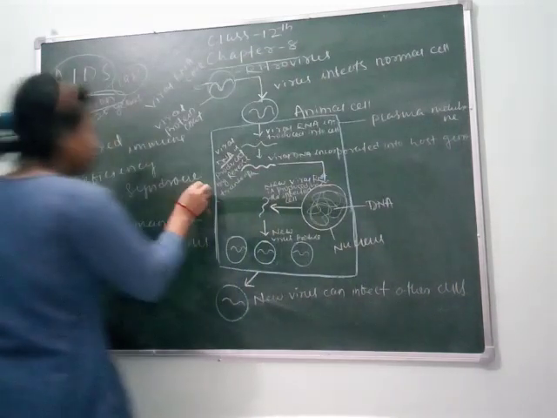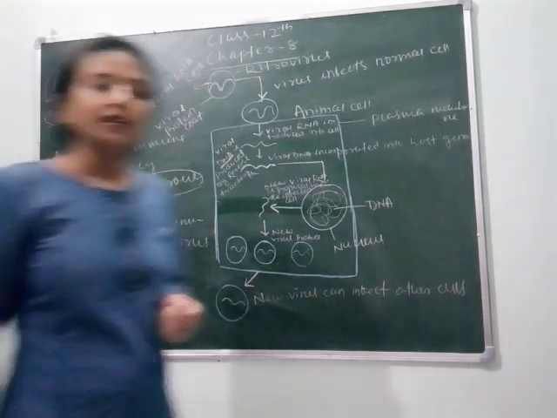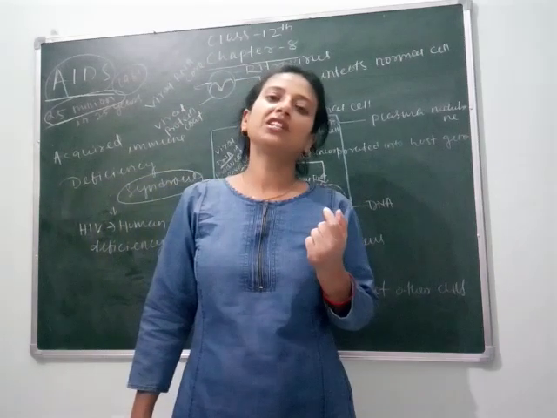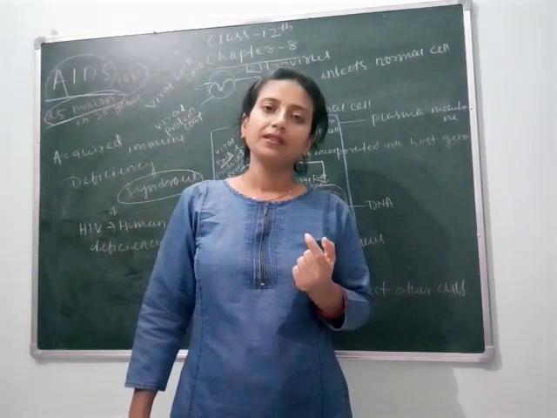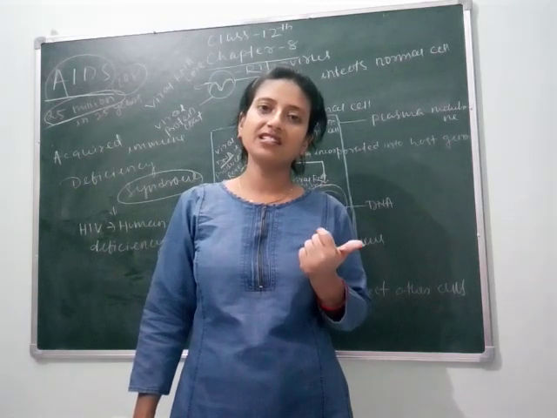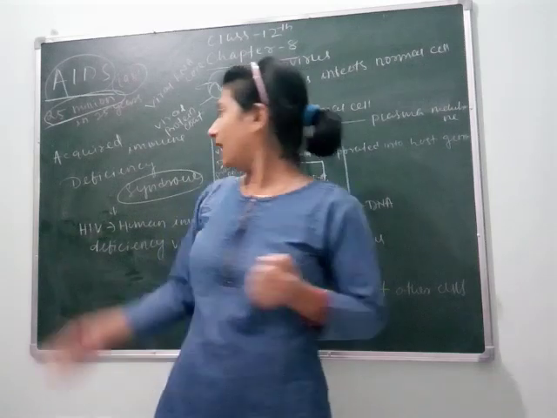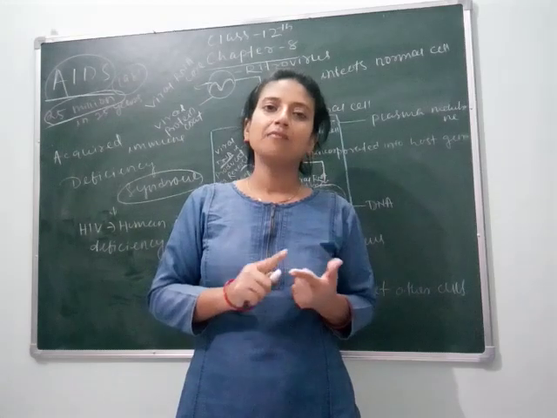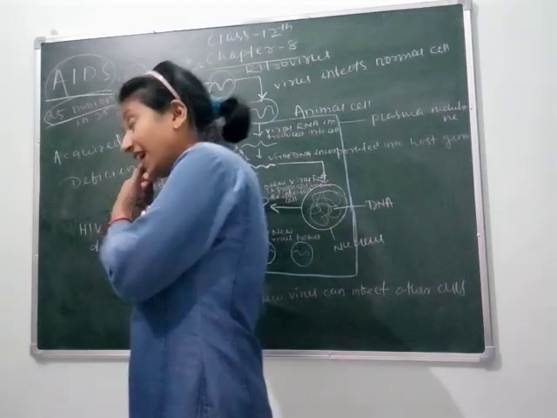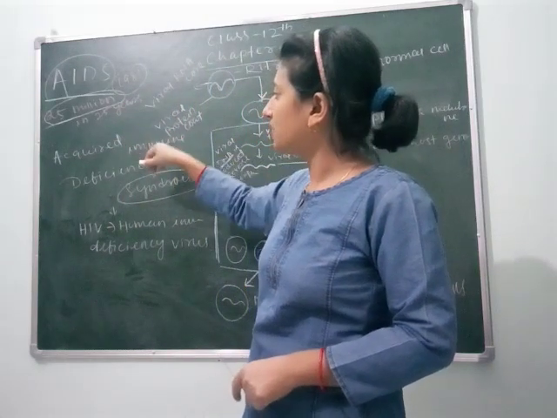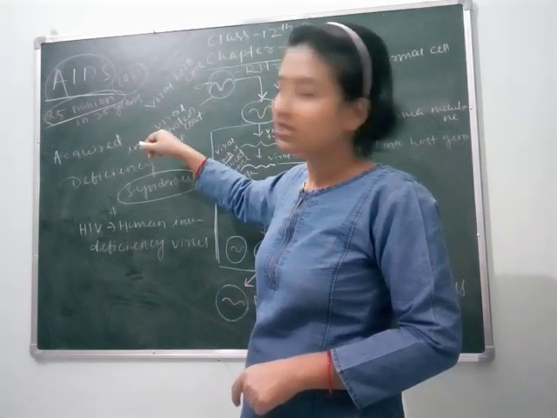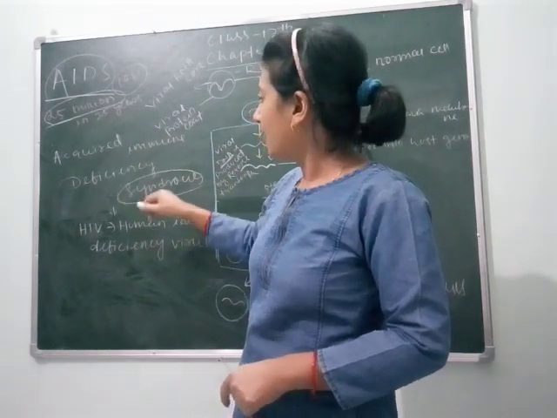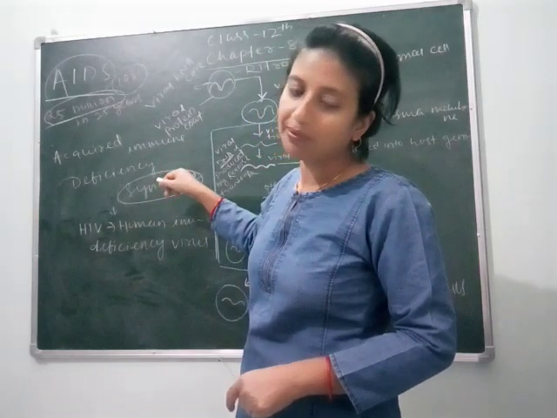And why is this called deficiency syndrome? Immune means when any person gets affected by AIDS, their immune system gets completely lost. A small infection can lead to a large or deadly disease. And it is called syndrome as it has many symptoms. Remember students, syndrome means multiple or many symptoms. So AIDS means acquired immune deficiency syndrome. In this disease, our immune system gets completely affected, and this disease is caused by the HIV virus, and it is called syndrome as it has multiple symptoms.